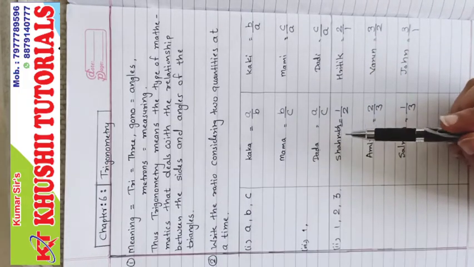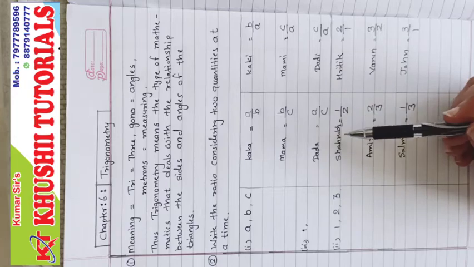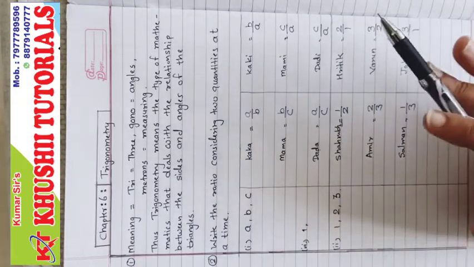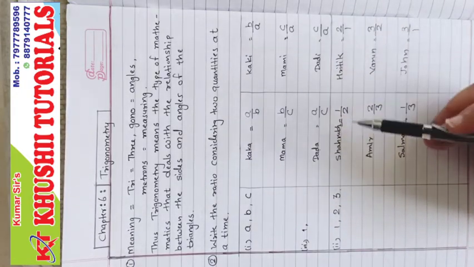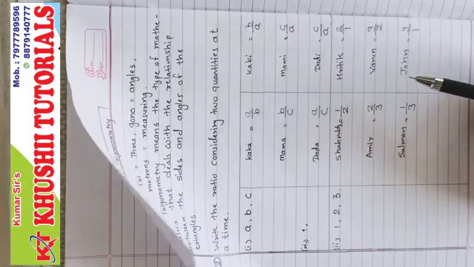So I can say Shah Rukh is a reciprocal of Hrithik Roshan, or I can say Hrithik is a reciprocal of Shah Rukh. Actually they are not, but here while ratio they are reciprocate of each other, because I have given the name to this ratio as Shah Rukh and Hrithik.